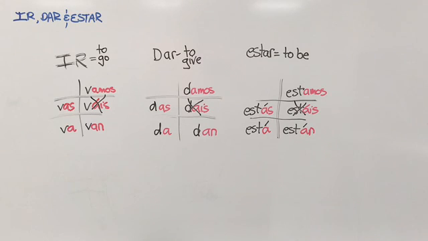What these three verbs have in common, and the reason why we call them irregular verbs, is that the yo form is oy and not just an o, as you would normally expect. Yo voy, I go, or I'm going. Yo doy, I'm giving, or I give. Yo estoy, I am. So that is what these verbs have in common, the irregular oy form for the yo. Otherwise, they act just like AR verbs.